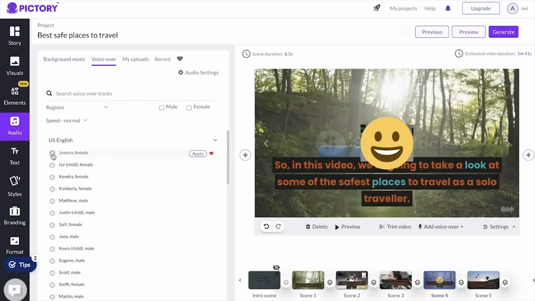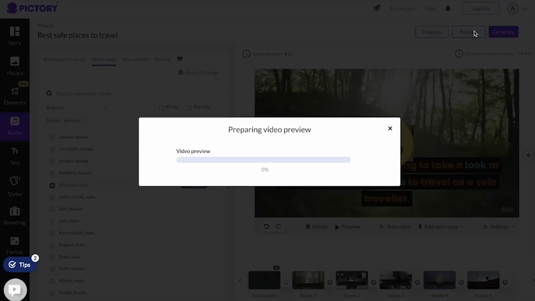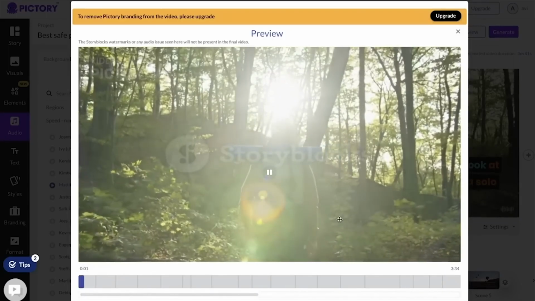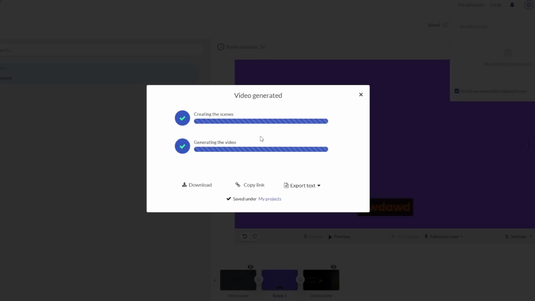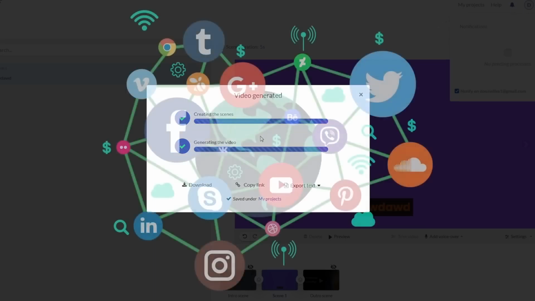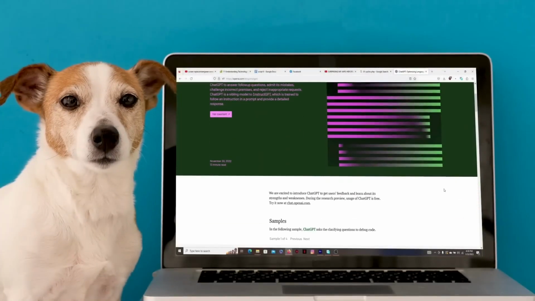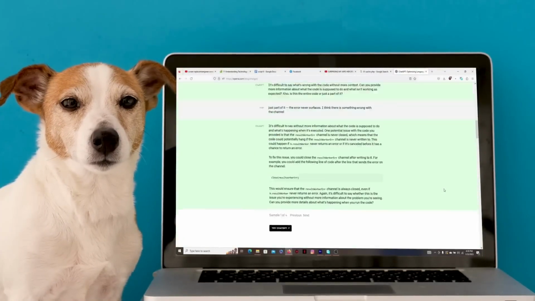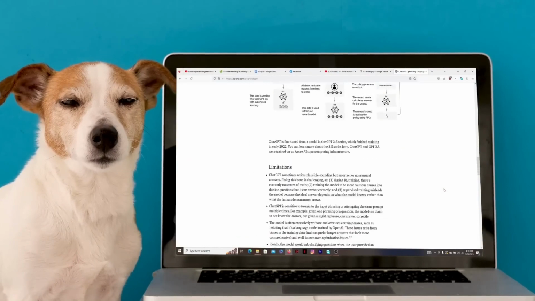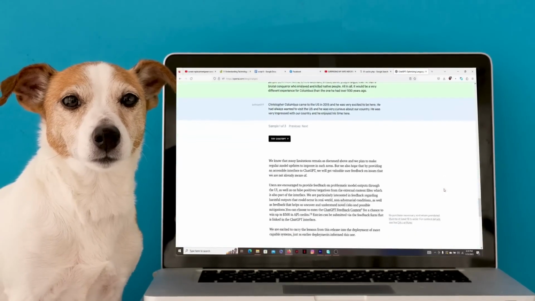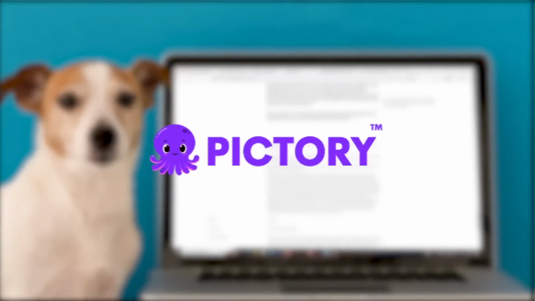Once you've added your music and sound effects, you can preview your video and make any final edits before exporting it. Exporting your video is a straightforward process. Once your video is exported, you can then upload it to YouTube or any other video platform of your choice. In conclusion, ChatGPT is a powerful tool for creating engaging scripts for YouTube videos and other content. And with Pictory, turning your script into a video is a breeze.